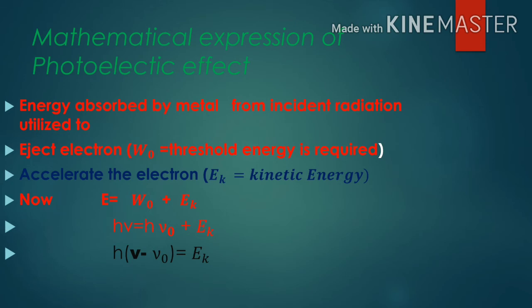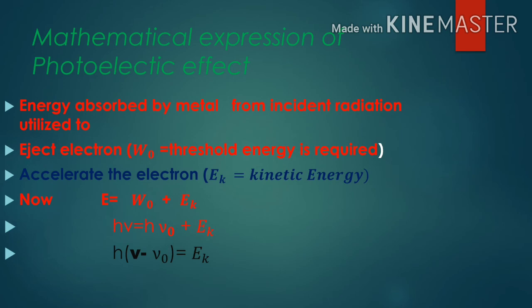Therefore total energy absorbed is equal to the work function, used to eject the electron, plus the kinetic energy of the electrons, or E is equal to h nu and W naught is equal to h nu naught. Therefore the equation would be h nu is equal to h nu naught plus Ek, where Ek is kinetic energy. So the equation can also be written as h times nu minus nu naught is equal to Ek, that is the kinetic energy of the electron.